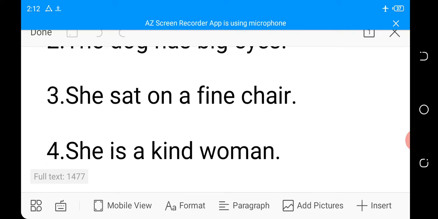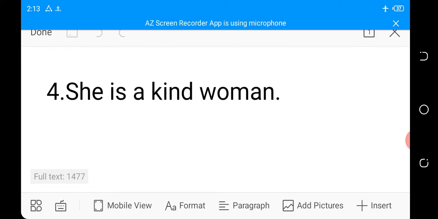Underline. Sentence number 3. She sat on a fine chair. F-I-N-E, fine. What is the adjective there? The adjective there is describing the chair. Please underline.